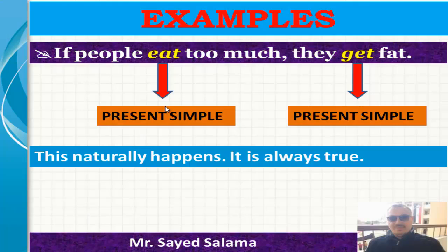The next. These are some of the examples of the zero conditional. If people eat too much, they get fat. So, present simple, eat. Get is also present simple. This naturally happens. It is always true.